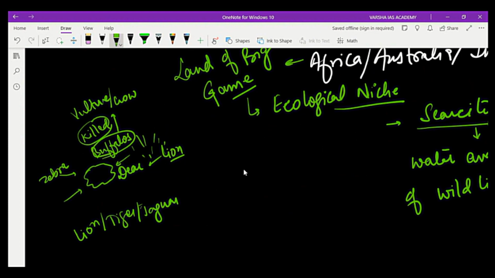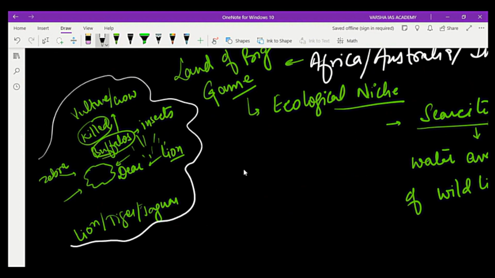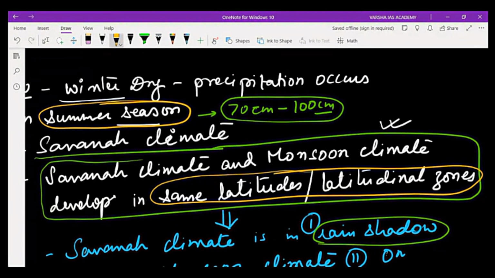When body parts are left over on the surface of the land, they will be eaten by insects. So a large ecological niche develops in association with each other. So what is the primary factor here? Water availability in this area is the reason for developing this ecological niche. This is savanna climate.